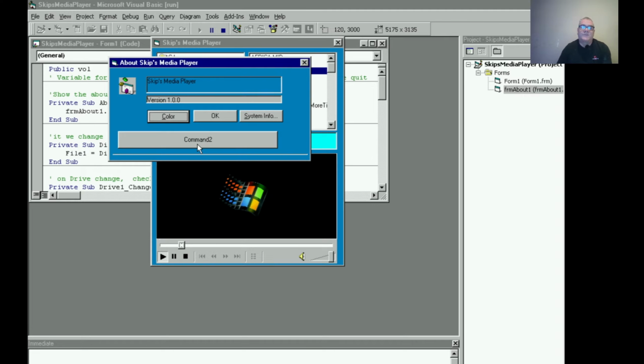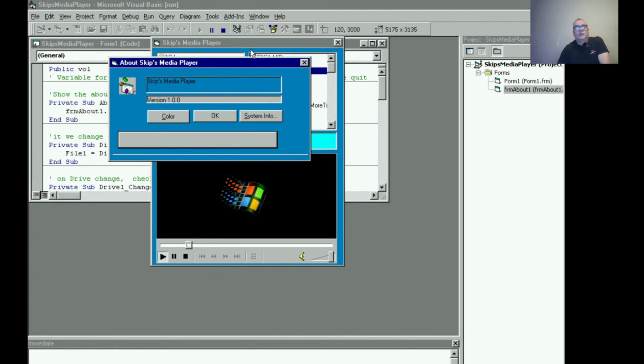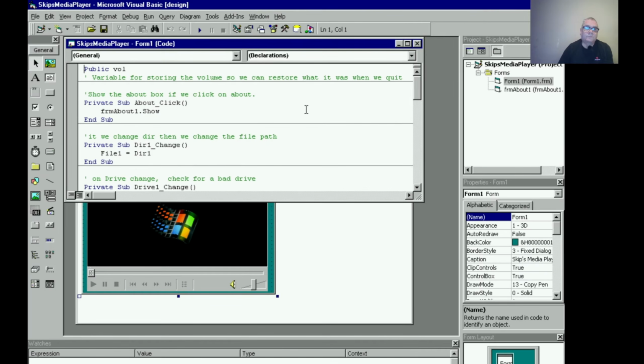This button here I just have as a test, because I wanted to show you that when I pull the common dialog box up here, you can get to the network neighborhood, and I'll show you how that's different in Windows 11. All right, that's it. So let's get out of here. A couple other things, just really easy how this works.